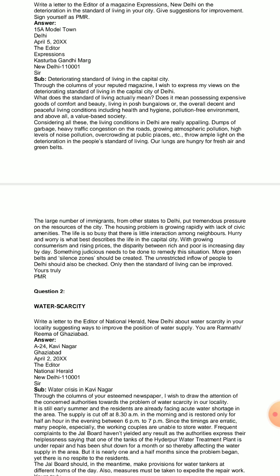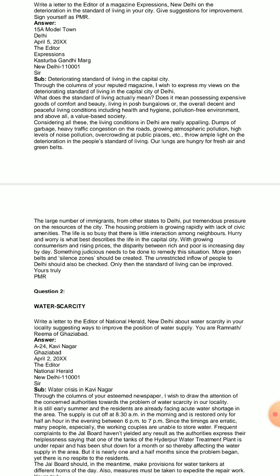Does it mean living in comfortable surroundings, in posh areas, in posh bungalows, living in overall decent and peaceful conditions, maintaining health and hygiene, living in a pollution-free environment, and above all, living in a value-based society?